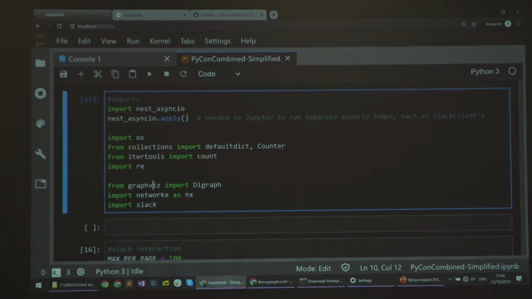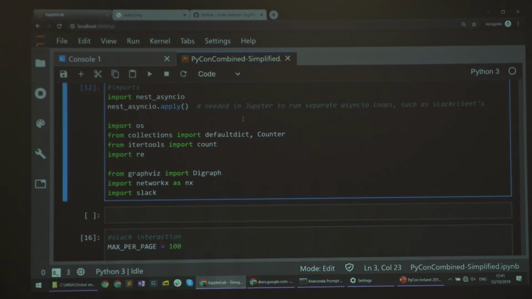And if you find yourselves actually trying to use APIs like this in Jupyter, then you need to use this, because Slack's API uses an async IO loop behind the scenes, and Jupyter does as well, and they don't play well enough unless you nest them. So that's a library that solves that problem.